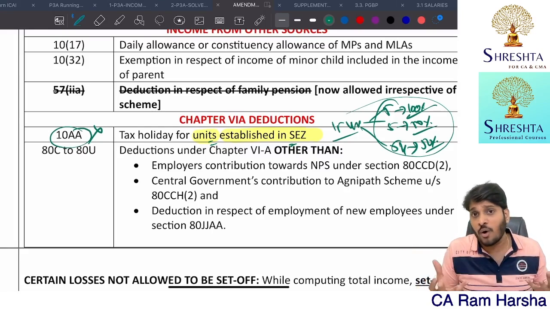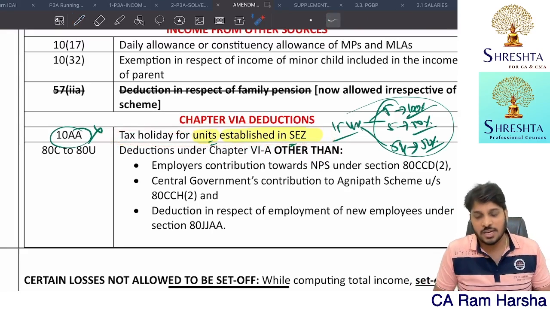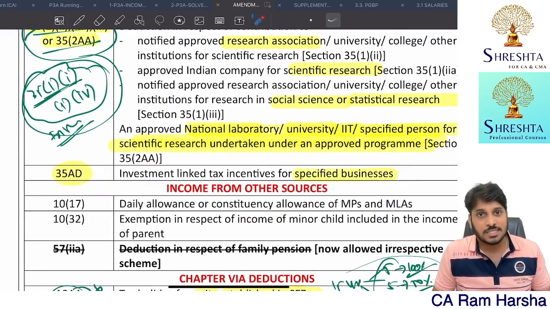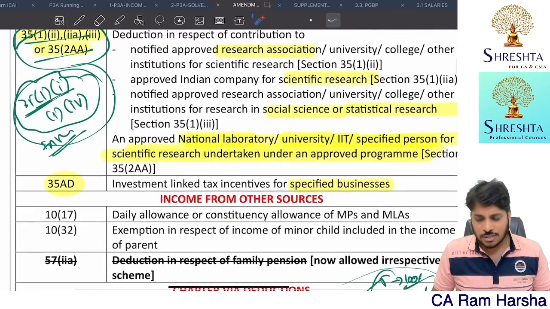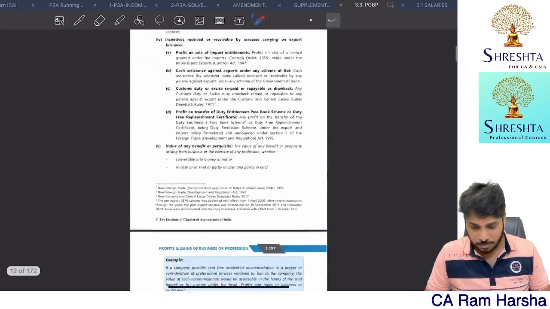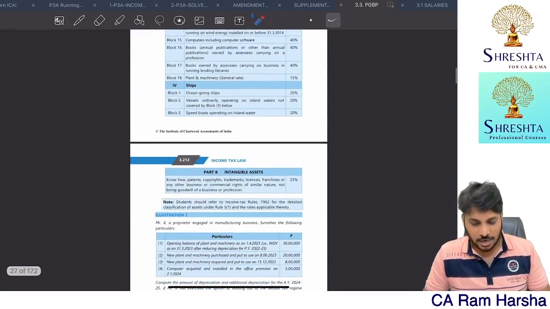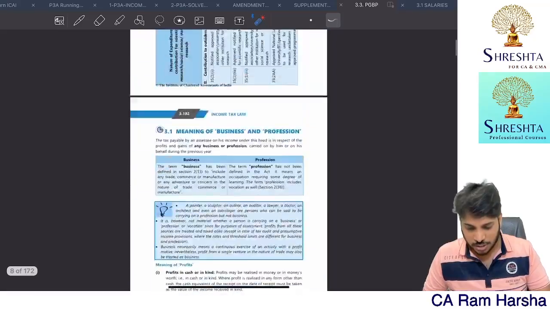They won't use it. Why? If they use the default tax regime, they can't claim this exemption. They can't claim this 10-year benefit. In the same way, if they are in specified businesses, they can't claim the 35AD deduction. Be able to understand. So in the exam, I'll show you the concerned problem itself directly. Generally they don't ask like this. I'm very sure they will not ask questions on this.